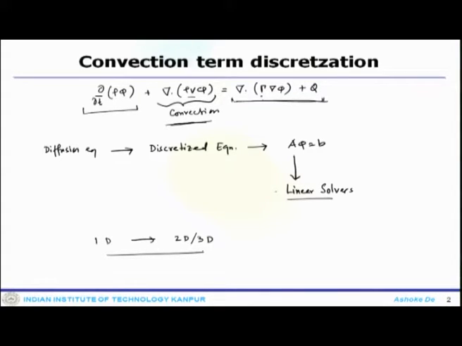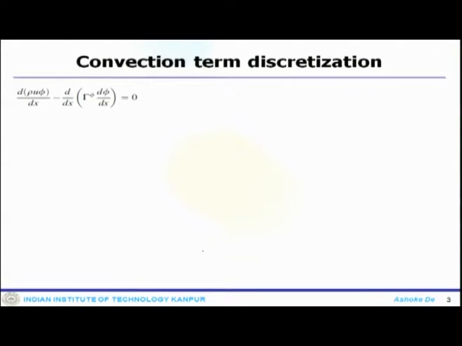To begin with, one can start with the steady state 1D convection diffusion system without source term. So we will start with this.